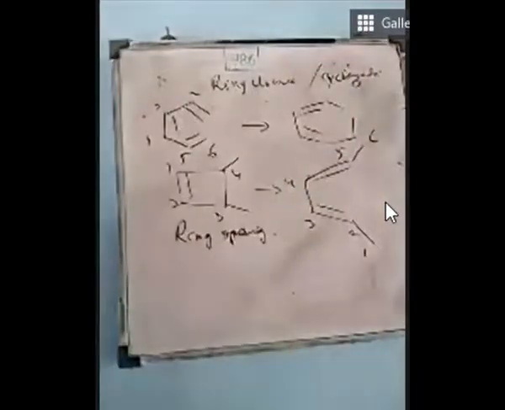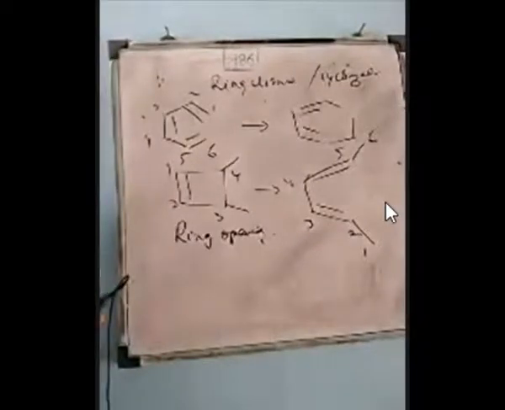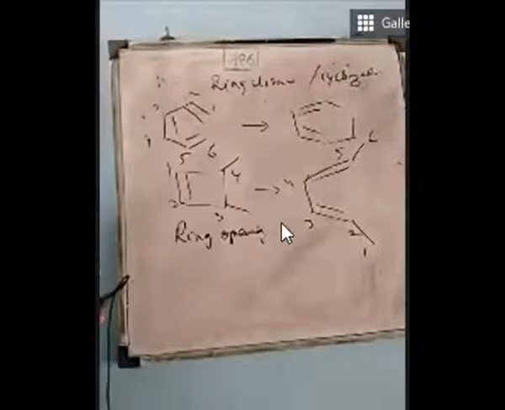Okay? Did you understand this method? Did you understand this, baba? This reaction. These were the types of the electrocyclic reaction. Either ring opening takes place, or cyclization or ring formation takes place.